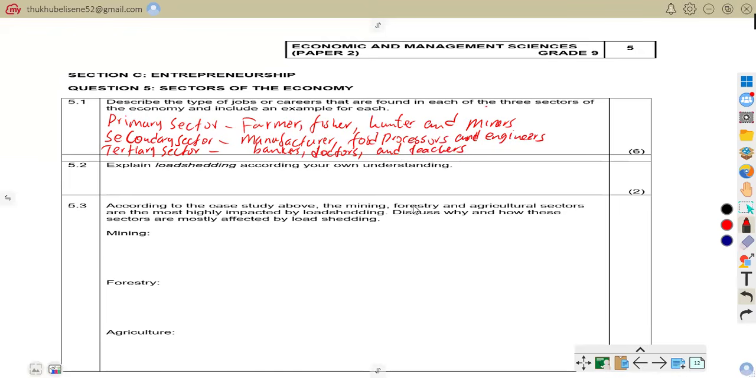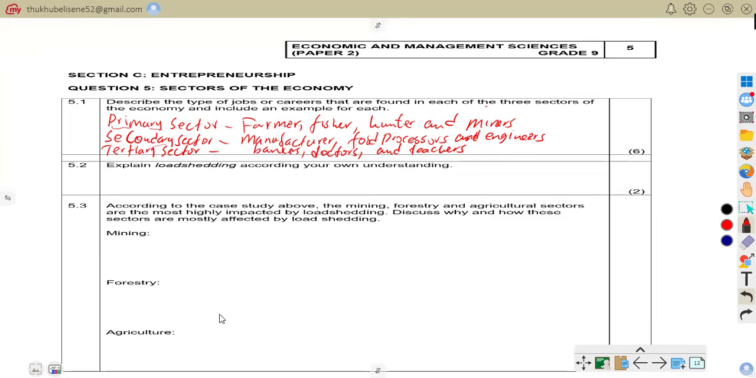So these are types of jobs or careers that are found in each of these three sectors. Under the primary sector, we are talking about extracting raw materials from nature. The secondary sector processes raw materials into finished goods. When you're talking about the tertiary sector, this sector provides services to people and businesses.